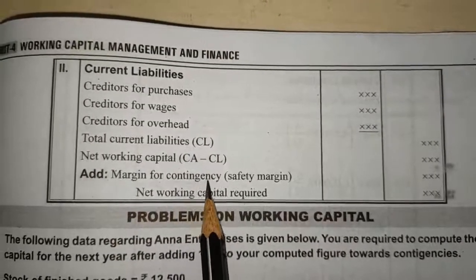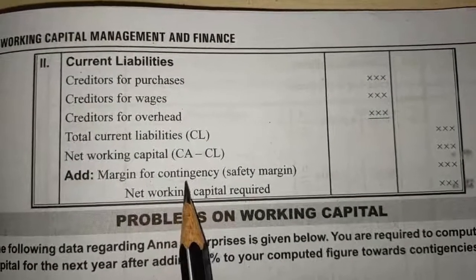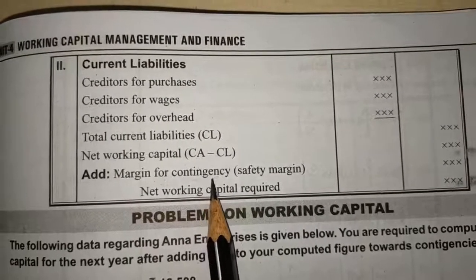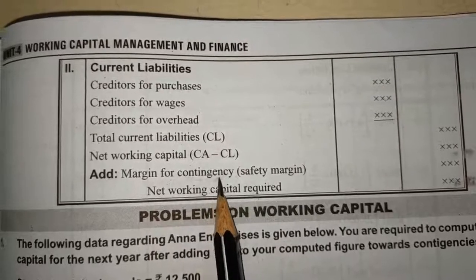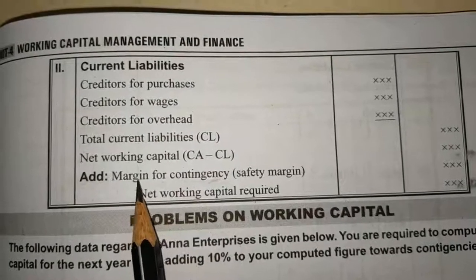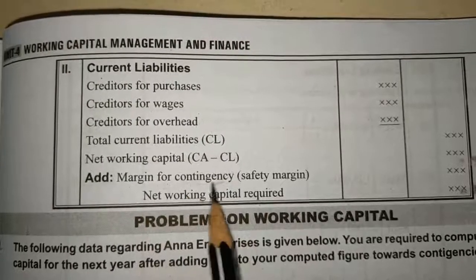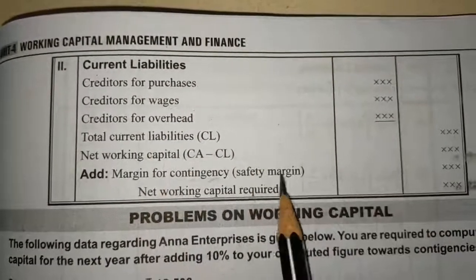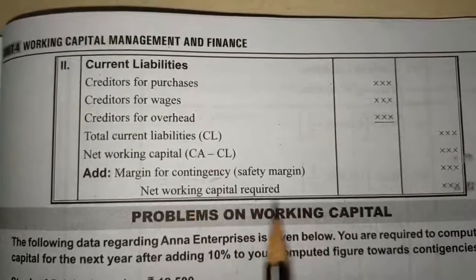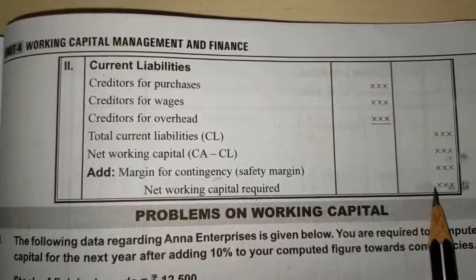What exactly is contingency? The term contingency is used when the company faces any kind of uncertainty. To overcome that uncertainty, we utilize this contingency amount, to overcome any kind of effects. You have to add this along with the difference on the liability side itself, and then it will be considered as net working capital required. This will be your answer.